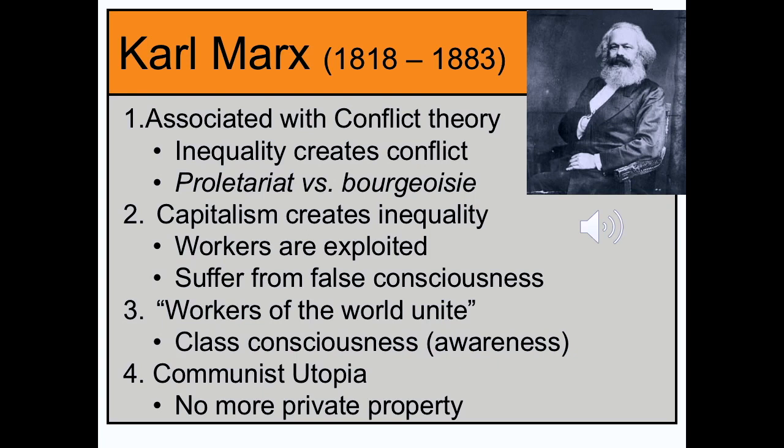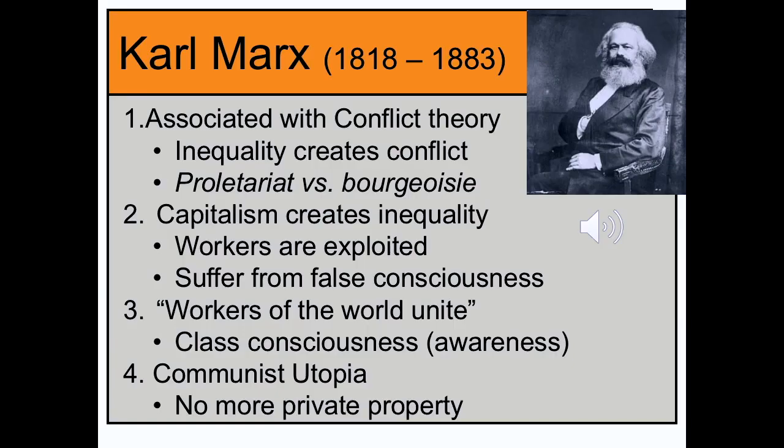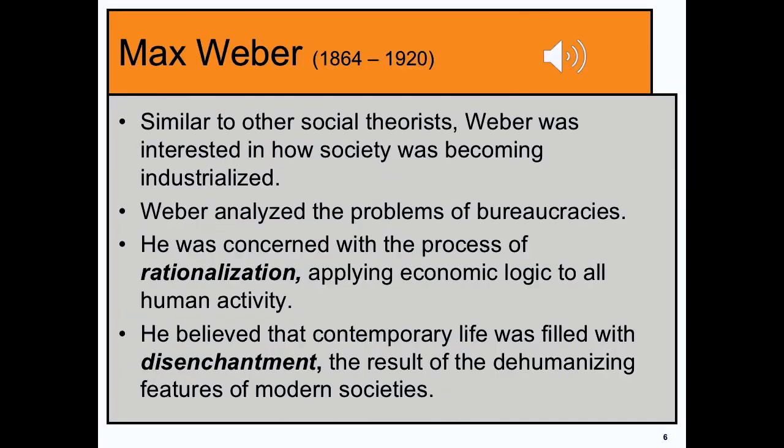In this scenario, this communist utopia, there would be no more private property because everyone would share in the means of production. Everyone would be owners. Of course, this communist utopia has never occurred. What ends up happening when countries go communist is they end up being controlled by the state. So Marx's ideal of the fair society where everybody owns an equal share and participates equally has never existed.